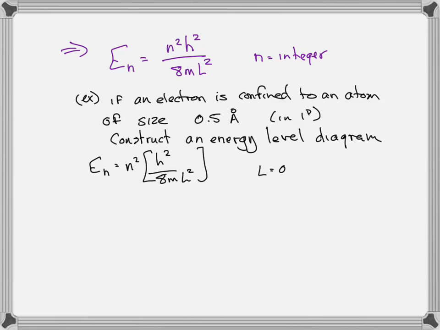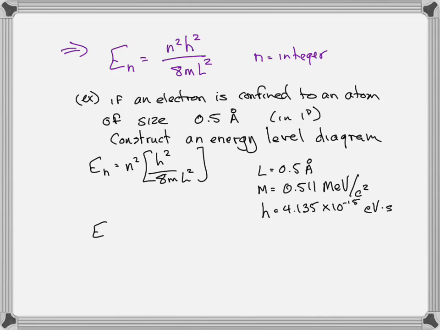So L is 0.5 angstroms, m is the mass of the electron, 0.511 MeV per c squared, and h is whatever h is. And so we can go ahead and plug in and find that the energies are E sub n equals n squared times 152 eV. So therefore, the ground state energy is 152 eV.